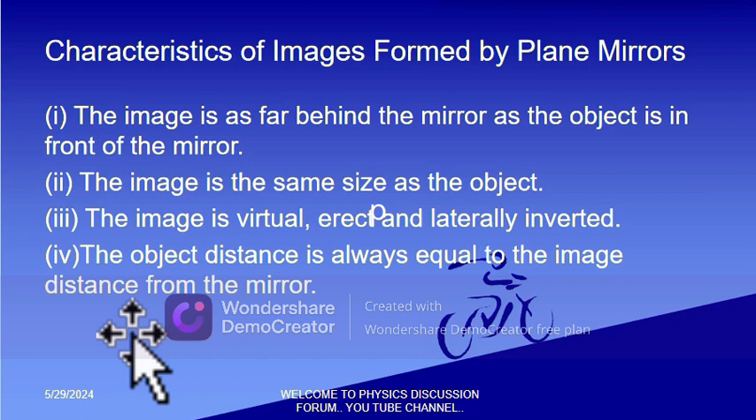Characteristics of images formed by plane mirrors. So you can see yourself through a mirror. Then state the properties. Some of the properties are: the image is as far behind the mirror as the object in front of the mirror. The image is the same size as the object. The image is virtual, erect, and laterally inverted. The object distance is always equal to the image distance.